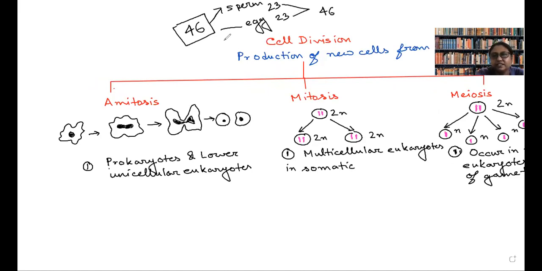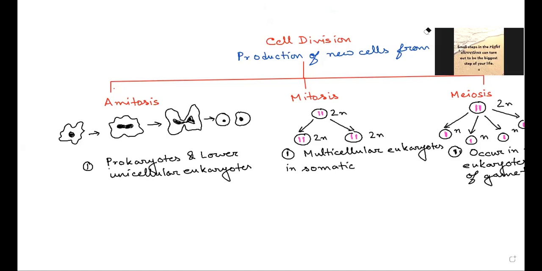So to maintain this chromosome number, obviously we need to make sure that during gamete production, meiosis cell division takes place, and the chromosome number is reduced into half. Understood by everyone? Yes, ma'am.